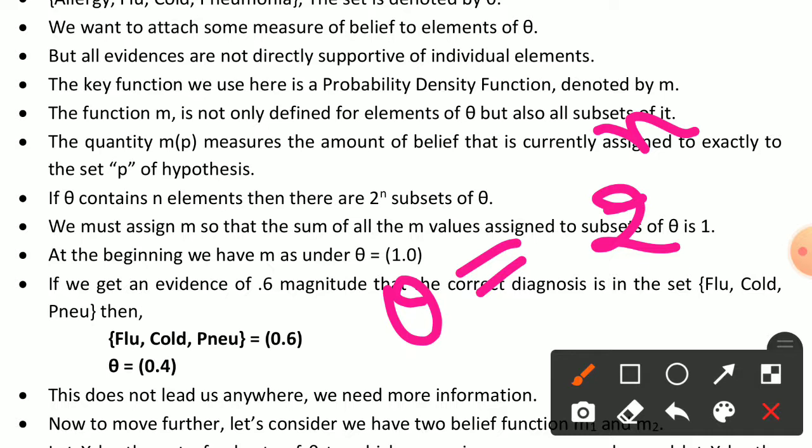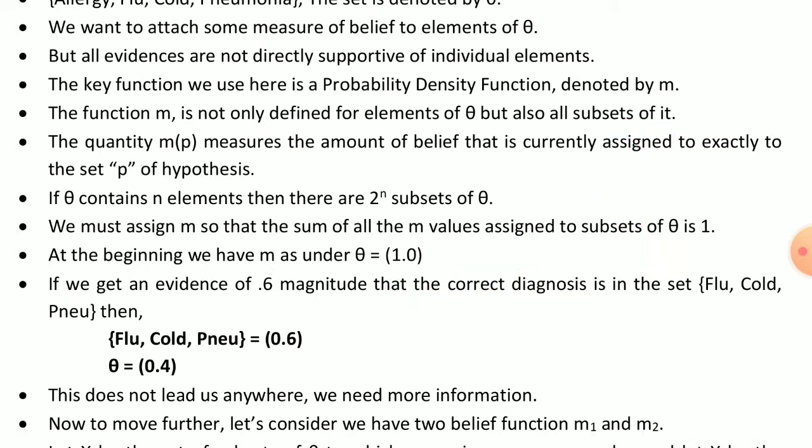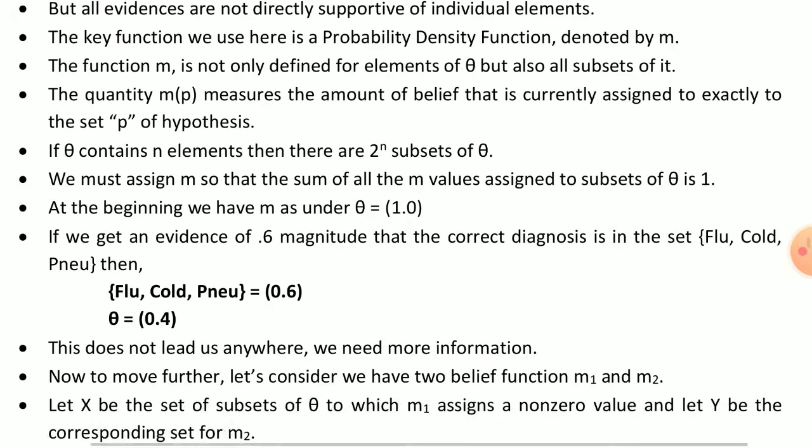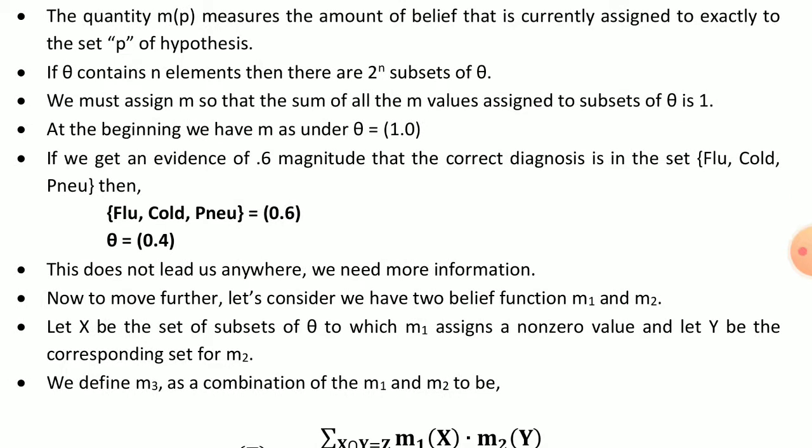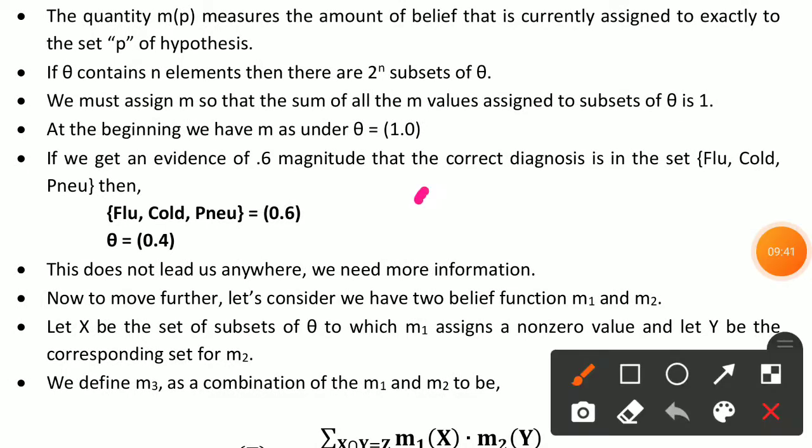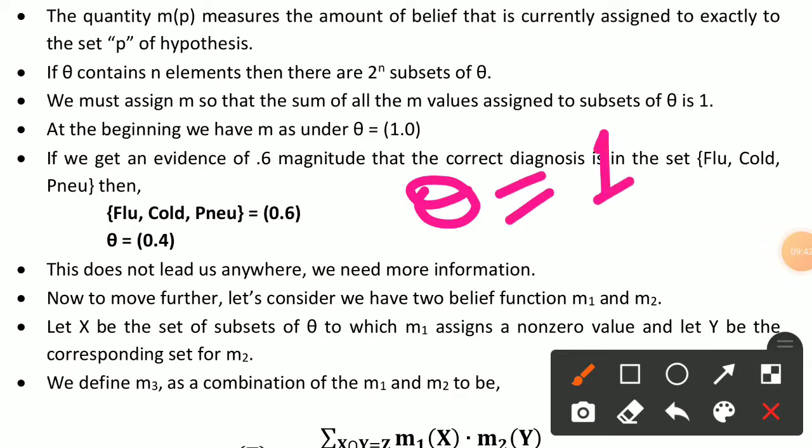Now we must assign m so that the sum of all the m values assigned to subsets of theta is 1. At the beginning we have m(theta) equal to 1.0.